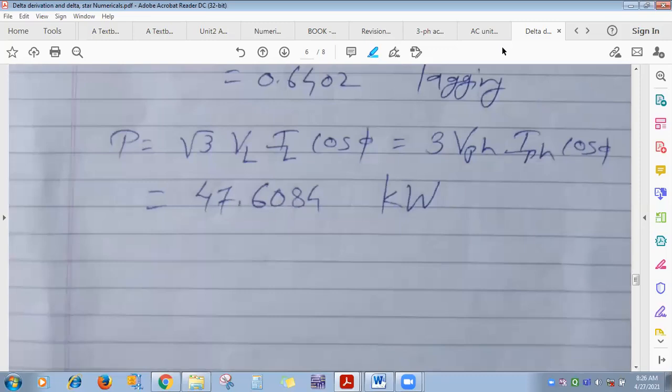Okay. So this is about the 4th unit. For the 4th unit, work or energy, I told you, isn't it? So star delta, we have taken all types of numericals.